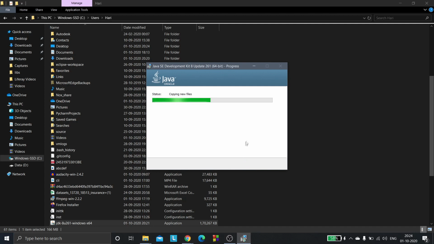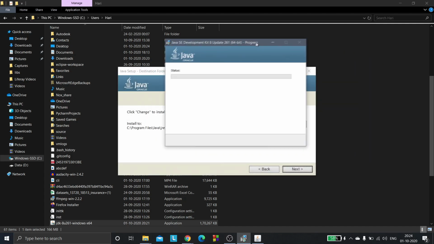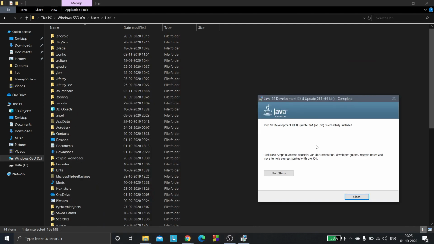The JDK 8 is getting installed. So the installation process is done.